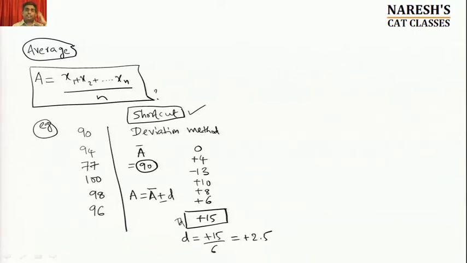Because the deflection is 2.5 more than 90, the final average in this case is very simply 90 plus 2.5. Hence, the aggregate score of this student is 92.5. So this is how quickly you can do this. Quickly make a note of this.